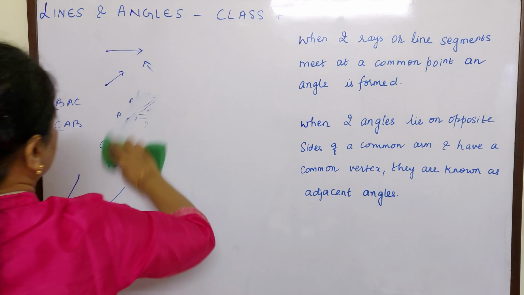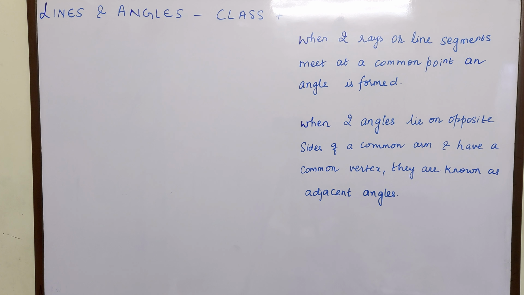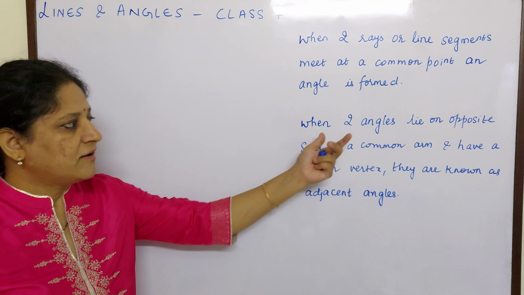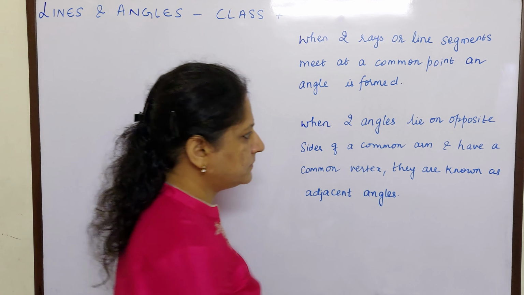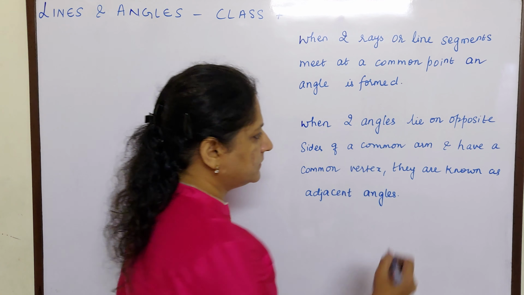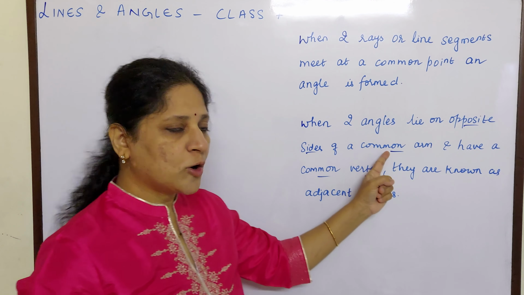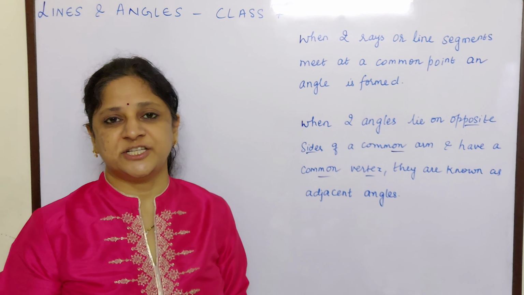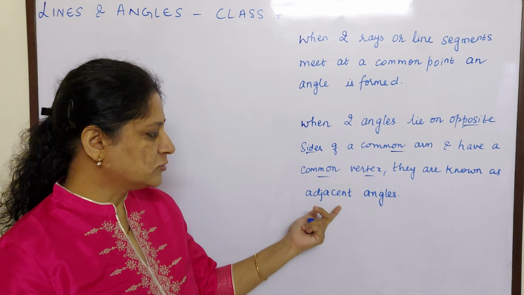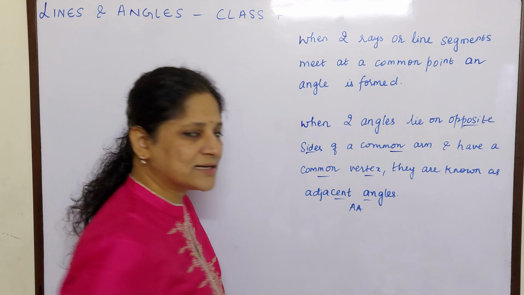Now let us move to the next topic, that is adjacent angles. When two angles lie on opposite sides of a common arm and have a common vertex, they are known as adjacent angles. So I have underlined three things: opposite sides, common arm and common vertex. These are the three conditions that must be met so that they can be called adjacent angles. I will write adjacent angles as AA.